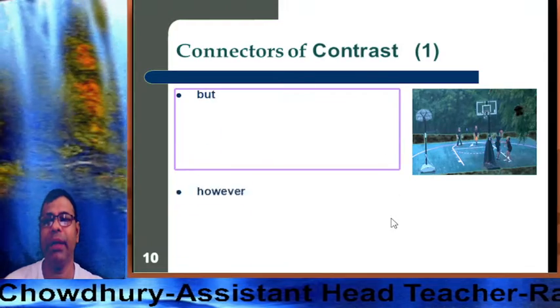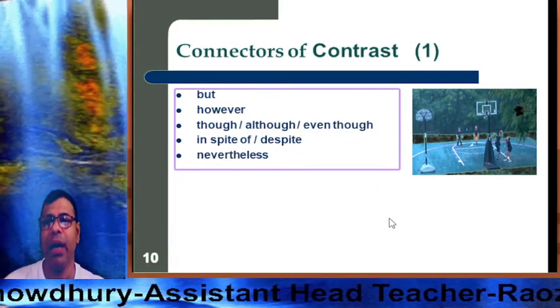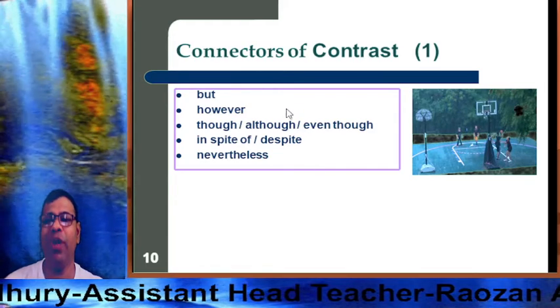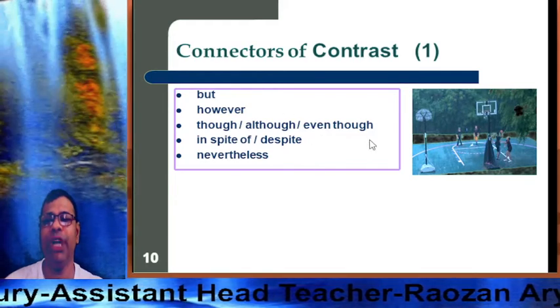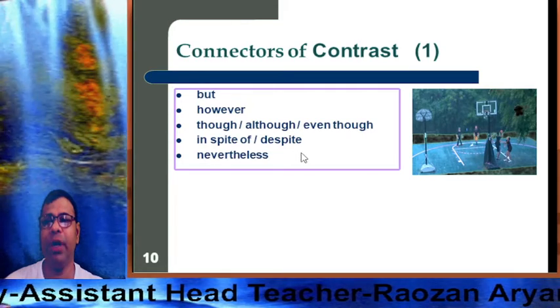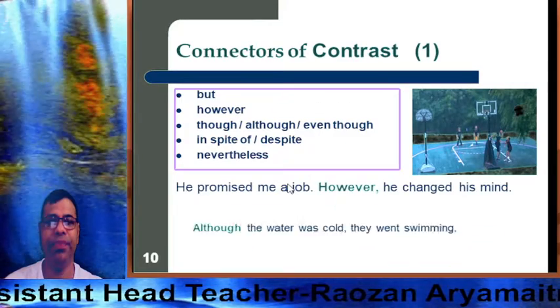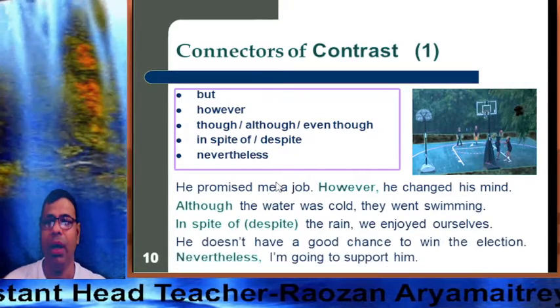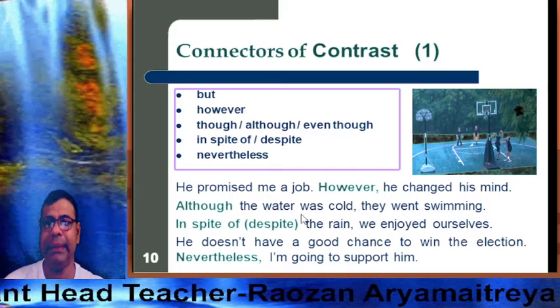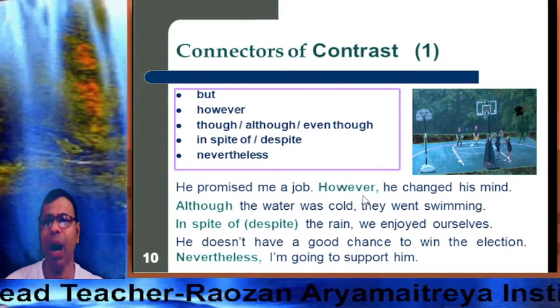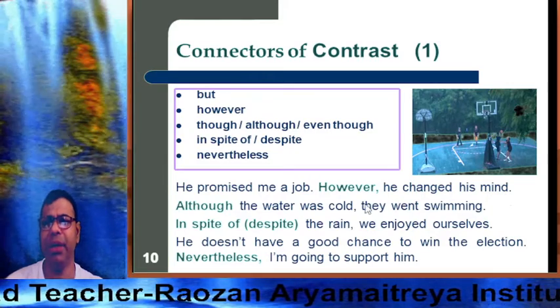So look at another one, contrast. Connectors of contrast are but, however, though, although, even though, in spite of, despite, nevertheless. So dear students, look at the sentences. He promised me a job. However, he changed his mind.